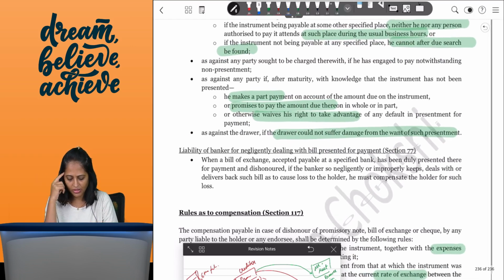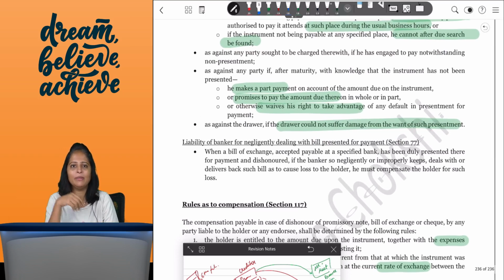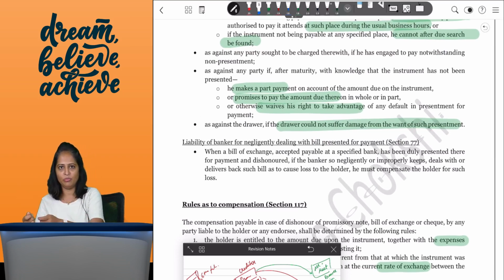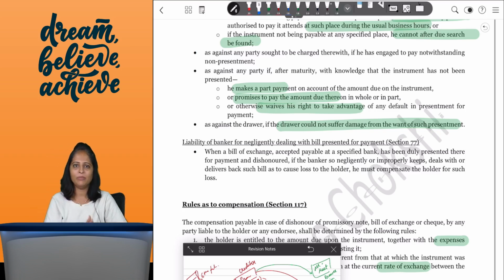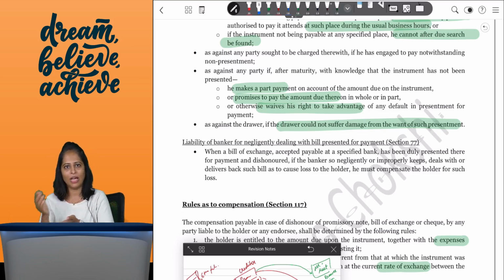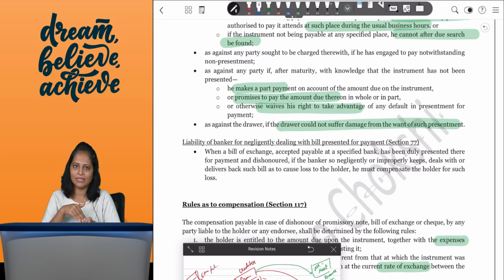And if the person has made part payment, so I have presented the instrument for 50,000 and he has paid me 25,000, then for the balance 25,000 which is pending, I don't have to make a presentment again. Once part payment has been received, he just has to pay me the balance. I don't have to present it now.